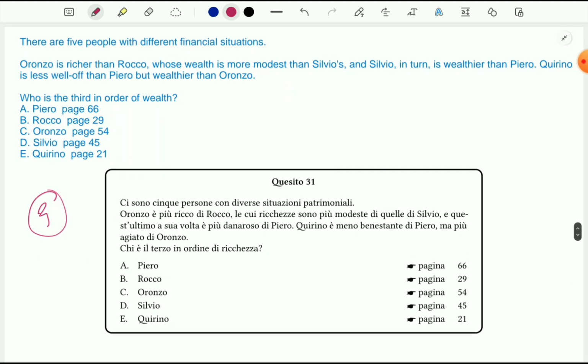It was not my plan to solve problem number 31, as we skip many problems and also some of them we solved in our previous video. So let's move on to 31. So in this problem we can see there are 5 people with different financial situations.